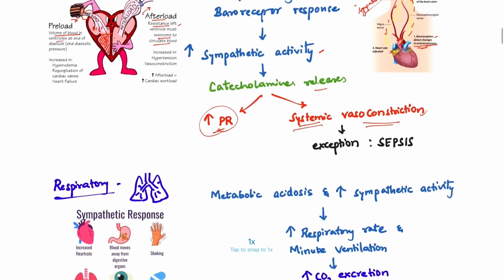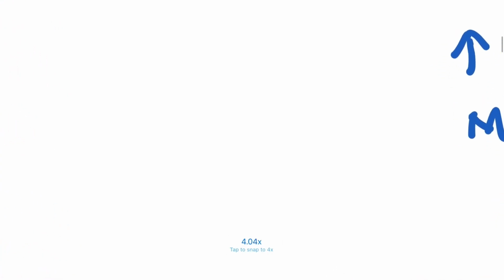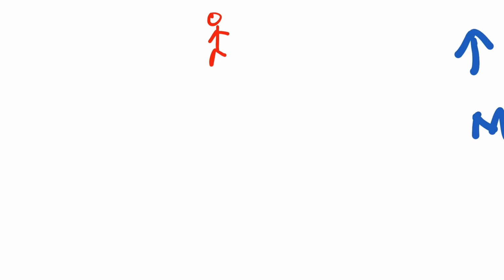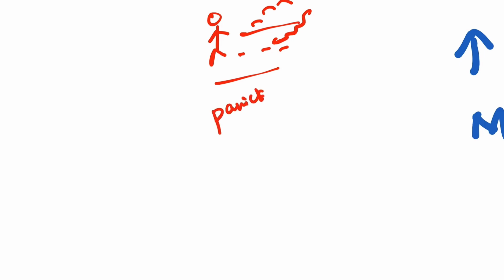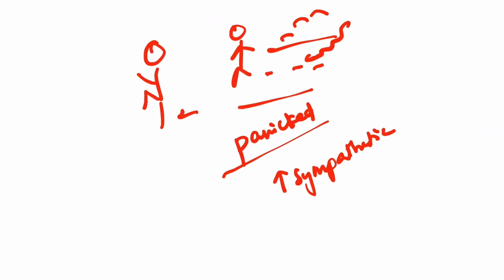So next comes our respiratory system. Let's consider a small example. You are going slowly over the road, happily enjoying the view, and suddenly you see a snake coming out. You will get panicked. This will cause an increase in sympathetic activity. What do you do if the snake is coming behind you? You will run.